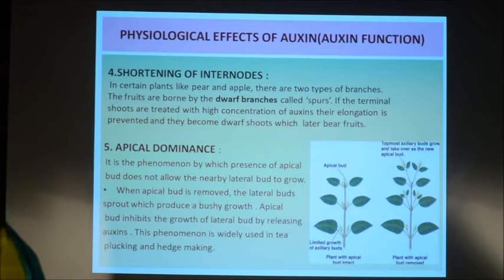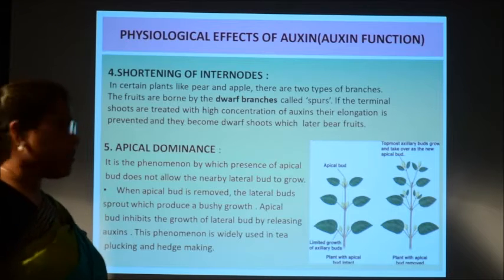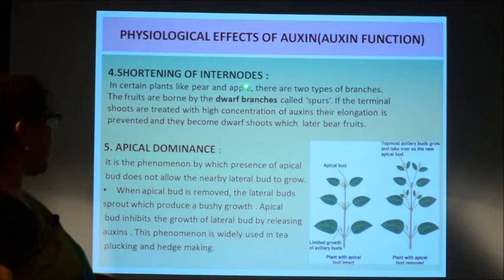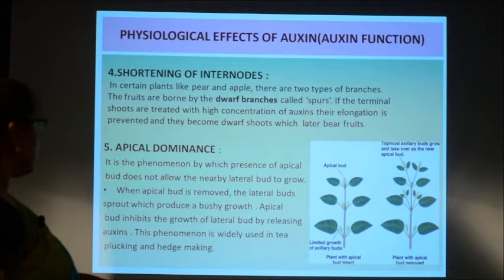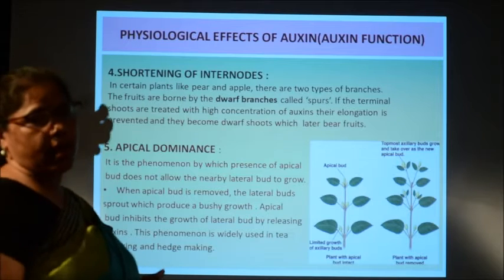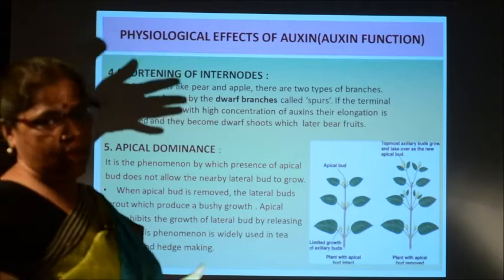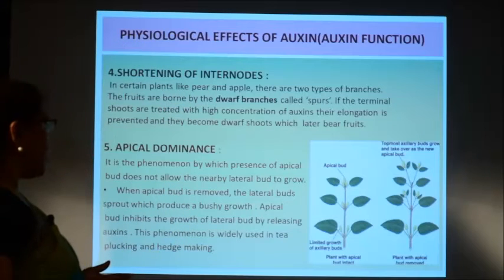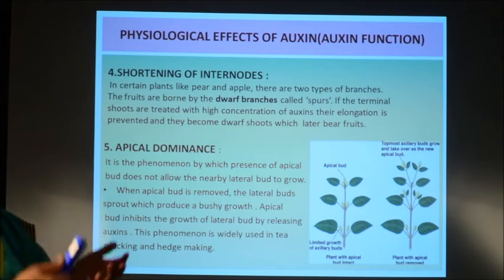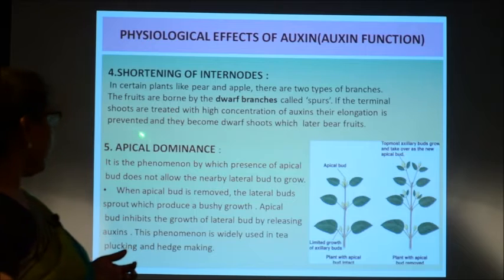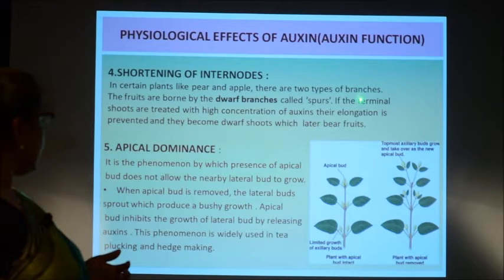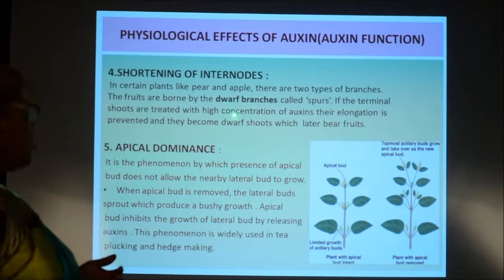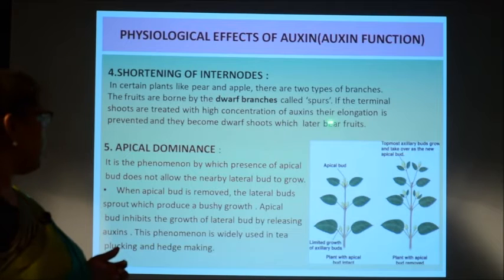Then the shortening of the internodes. Certain plants, like pear and apple, have two types of branches, and the fruits are actually borne on the dwarf branches or small branches. So, to get more number of fruits, if you apply auxin to the terminal shoots at high concentration, then what will happen?